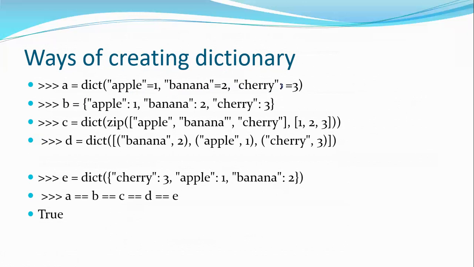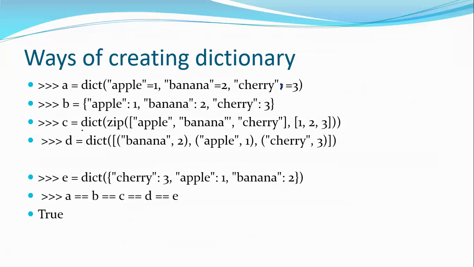Sorry, there is a mistake here, colon will not come. So cherry equal to 3. I can say it like this: dict of, I'm converting these statements separated by commas into a dict. Similarly, I can also create a dictionary as B is equal to, inside curly braces, apple colon 1, comma banana colon 2, comma cherry colon 3. This is another way of creating the dictionary.